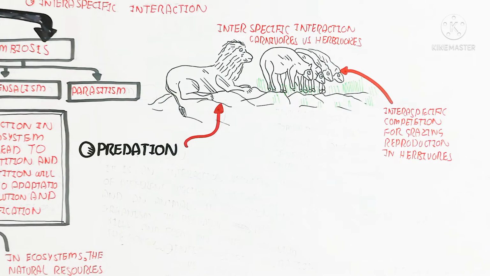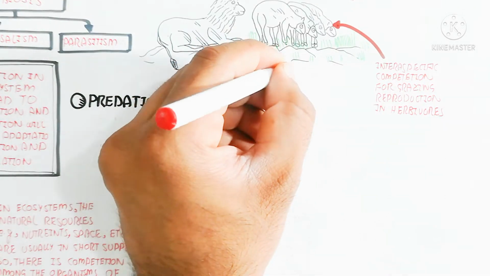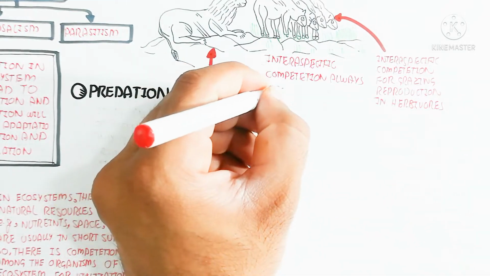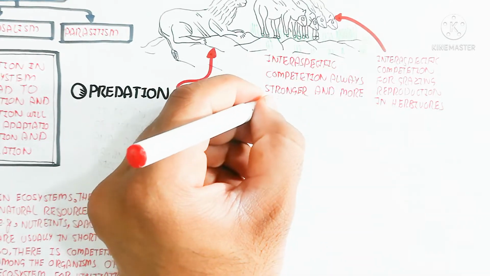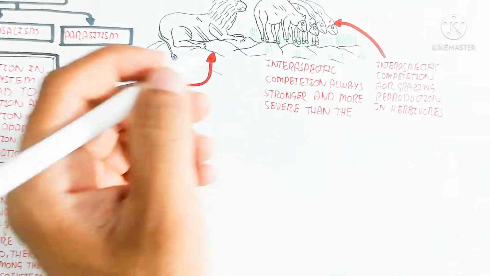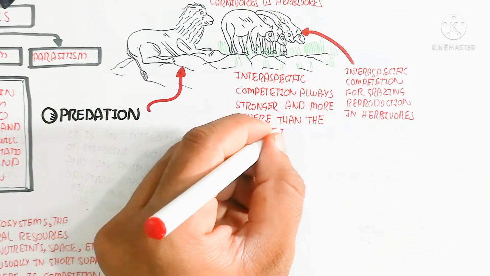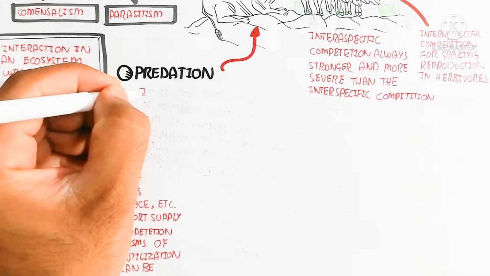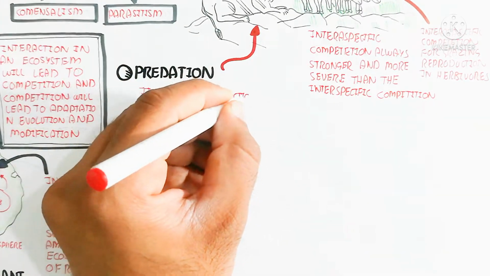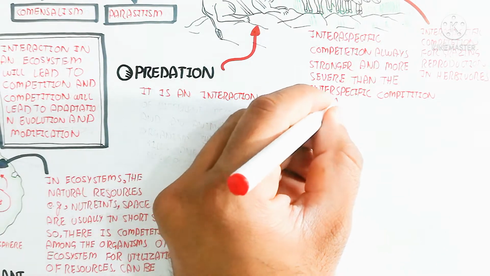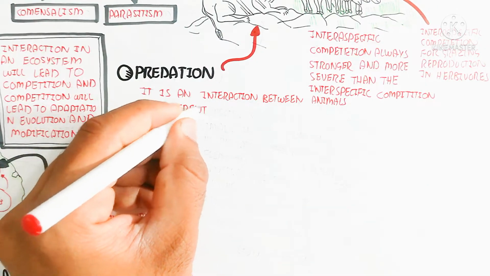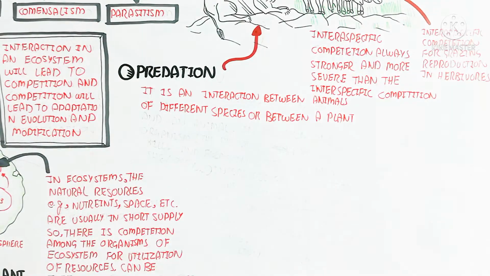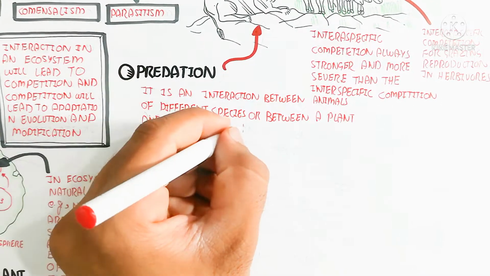So the intraspecific competition is within the grazing species, for example, for grazing and reproduction in herbivores, for example, deer. Those that are more adapted, more fit, and more energetic can graze more easily, and the others that are maladaptive will not get more food, so they will be removed from the species through death or something. So intraspecific competition is always stronger and more severe than interspecific competition. For example, in a class, one person can be first, but not all.